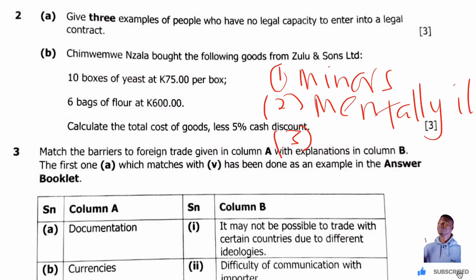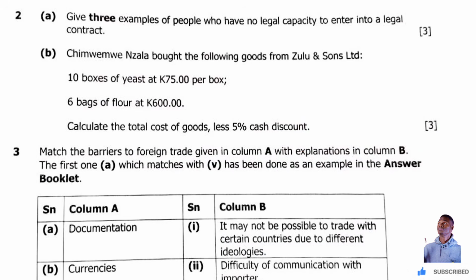let's go to question 2B. Chimwemwe Nzala bought the following goods from Zulu and Sons Limited. 10 boxes of yeast at 75 kwacha per box. So 75 kwacha per box, and you have 10 boxes. Okay, 6 bags of flour at 600. So all 6 bags cost 600, so meaning each bag is 100 kwacha.